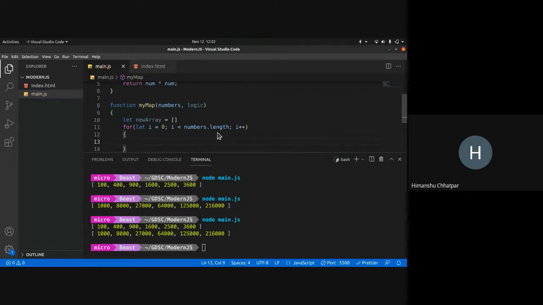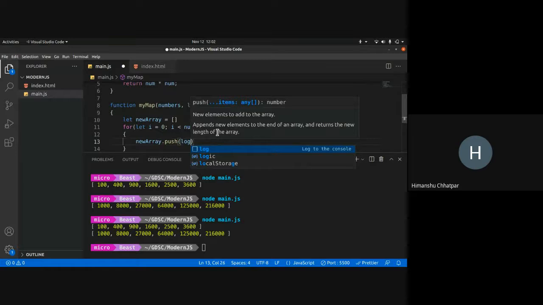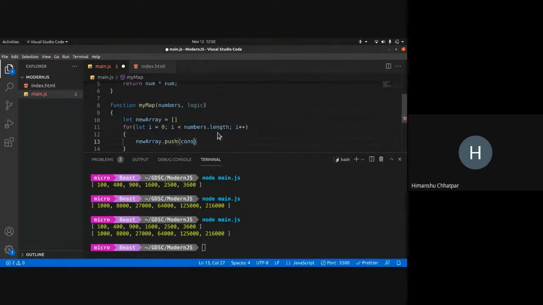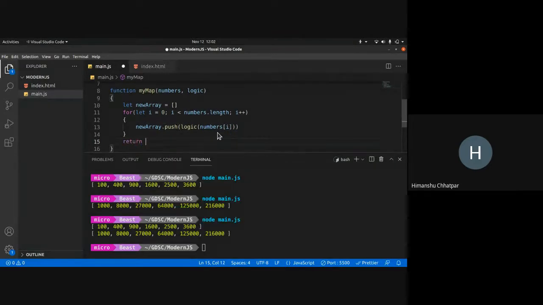Now, for each value of new array, what I can push is the logic. I'll call the function called logic, and pass in the numbers i value. And now I can return a new array.